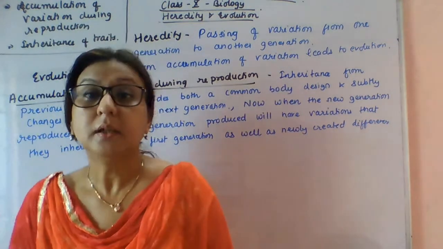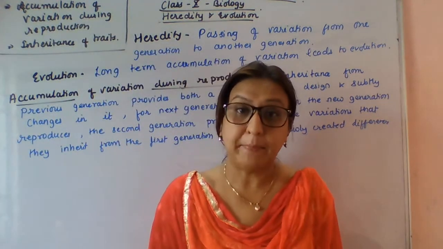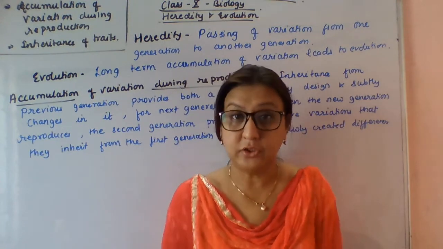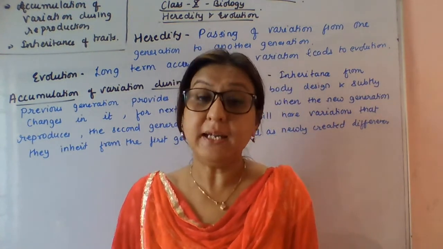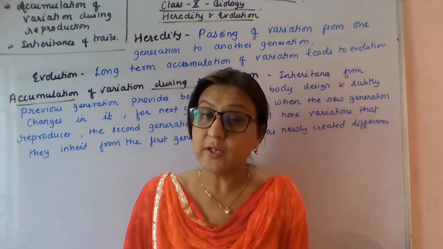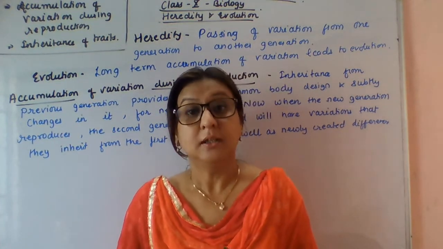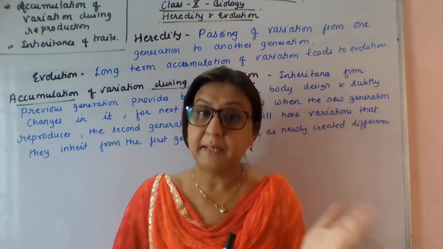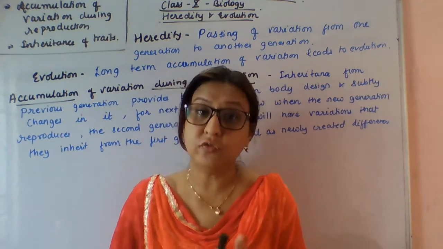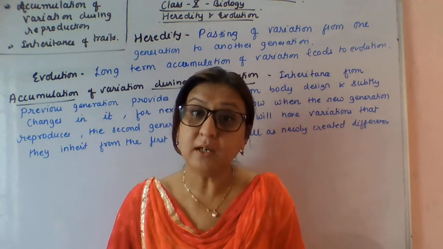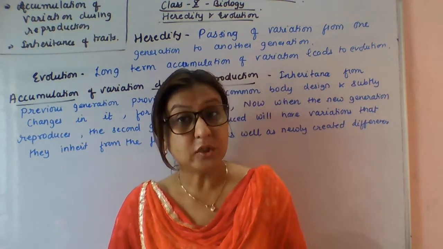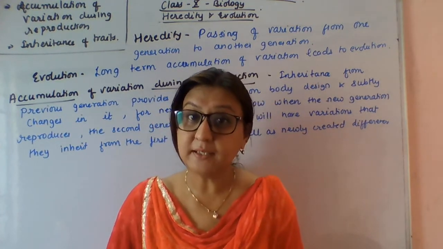Good morning, students. Today I am going to start the new chapter, that is heredity and evolution. In the previous chapter, I explained to you about sexual reproduction and asexual reproduction. In sexual reproduction, both parents are involved. Male gamete and female gamete fuse together and form the zygote. In asexual reproduction, only a single parent is involved.